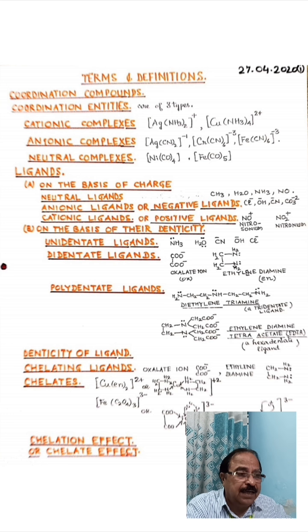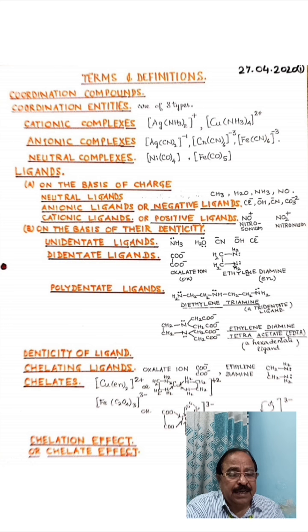A coordination entity consists of a central metal atom or ion which is bonded to a fixed number of species called ligands. This coordination entity is represented in square brackets in the formula of a chemical compound.